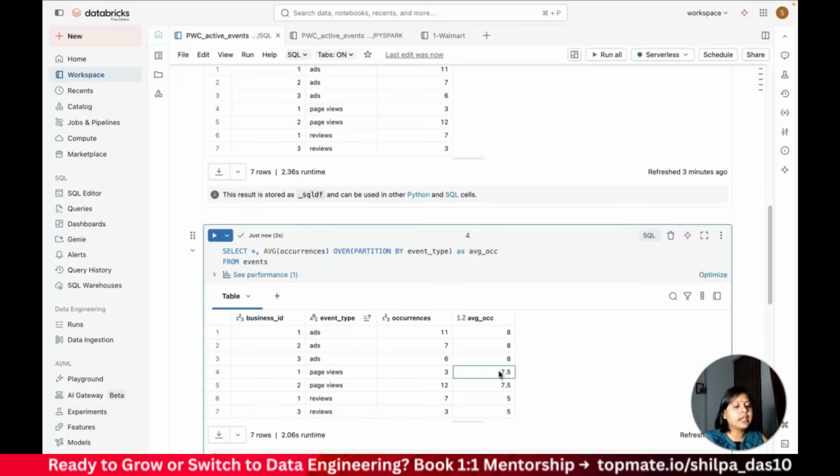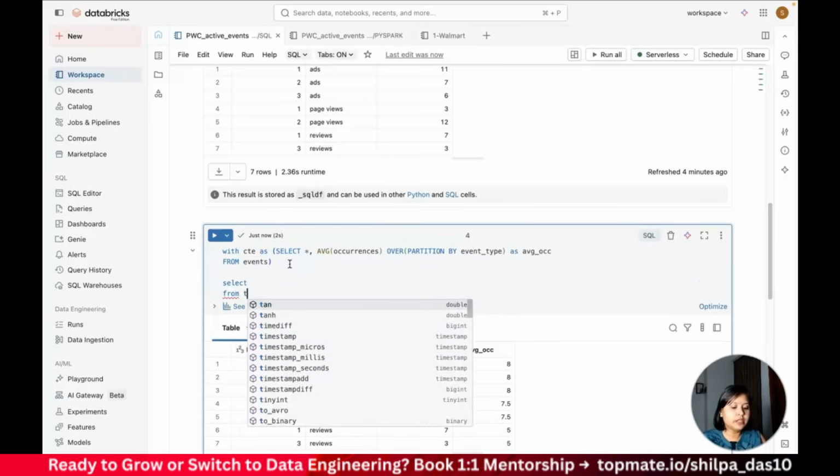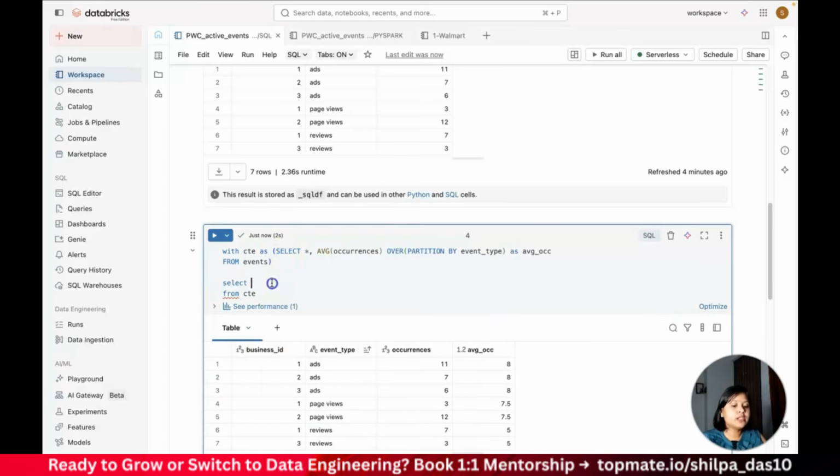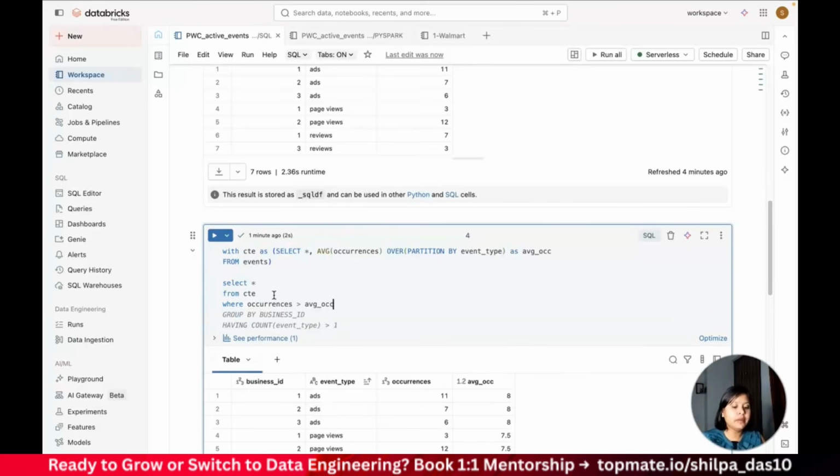Now I know how exactly I can get my average occurrence, but then I need to actually filter out where the occurrence is greater than average occurrence. So what I will do is I'll wrap this up in a CTE. Okay, I'll wrap this up in a CTE and then I will do a select from this particular CTE itself. What I will do is, let's say I'll select everything, but I have to go ahead and filter where the occurrence is greater than average occurrence. So I'll do occurrences greater than average occurrences, right? So I will get my occurrence greater than average occurrence.